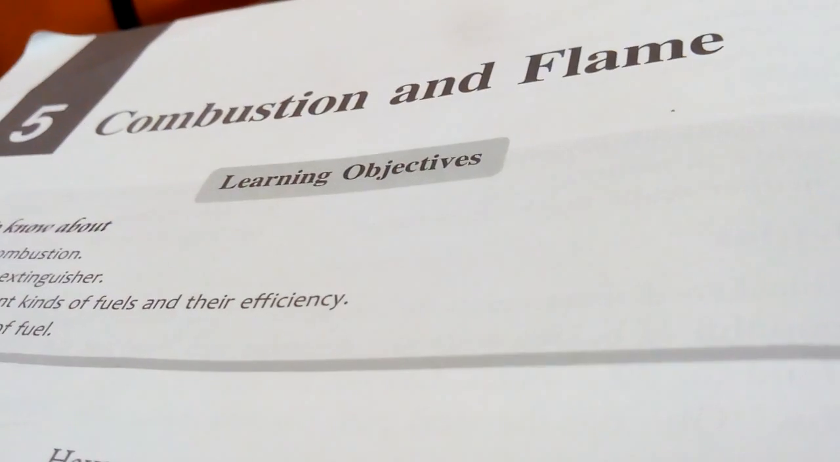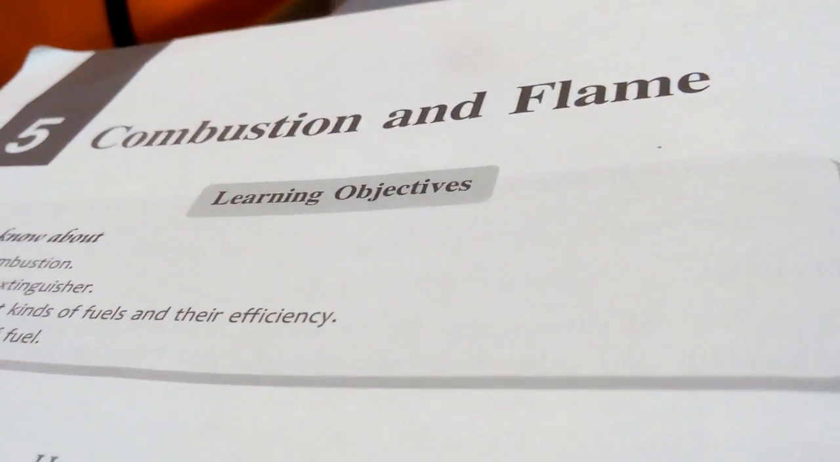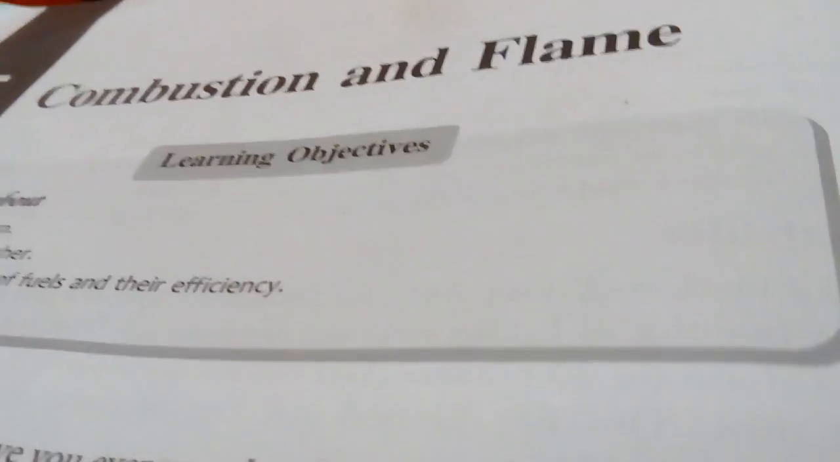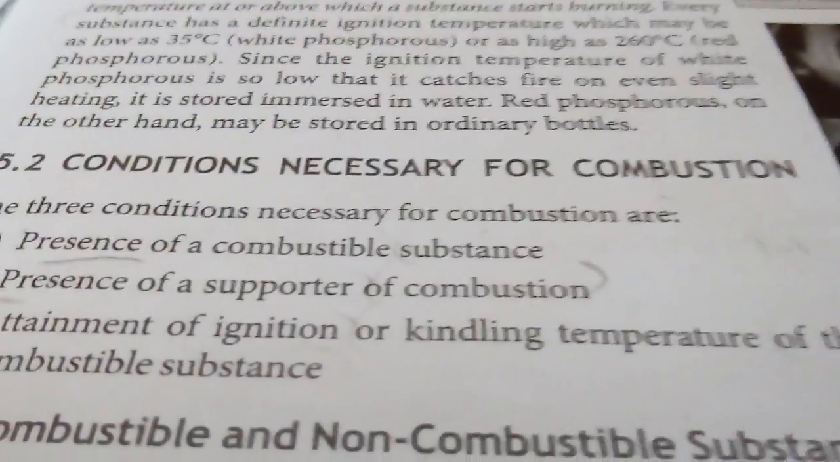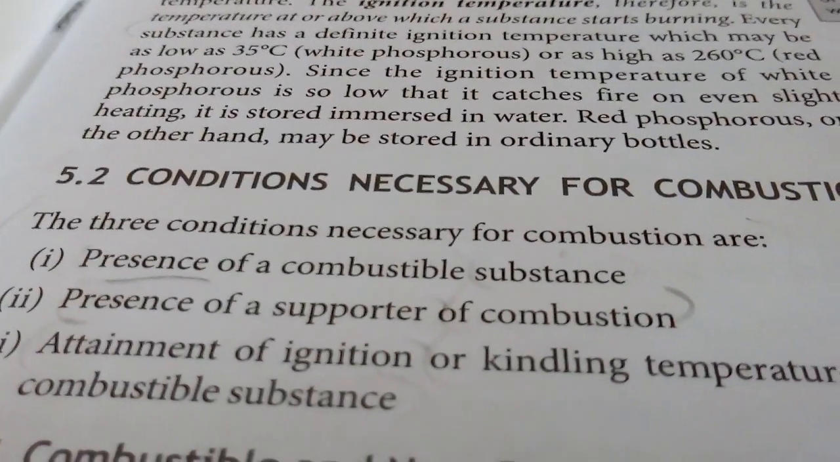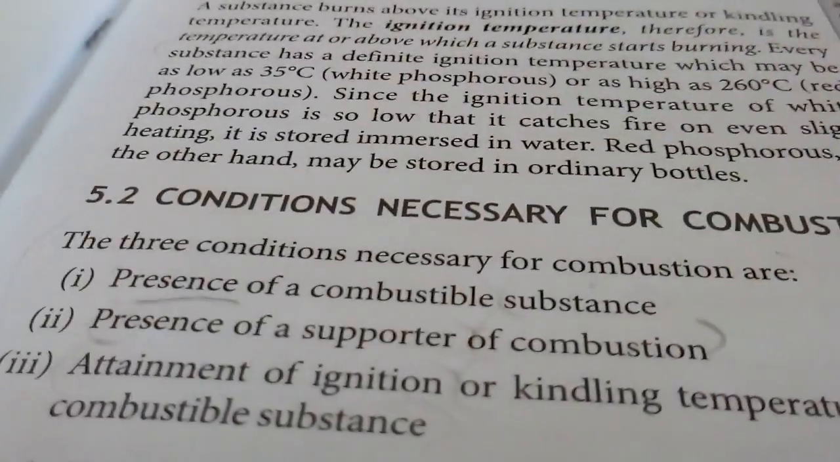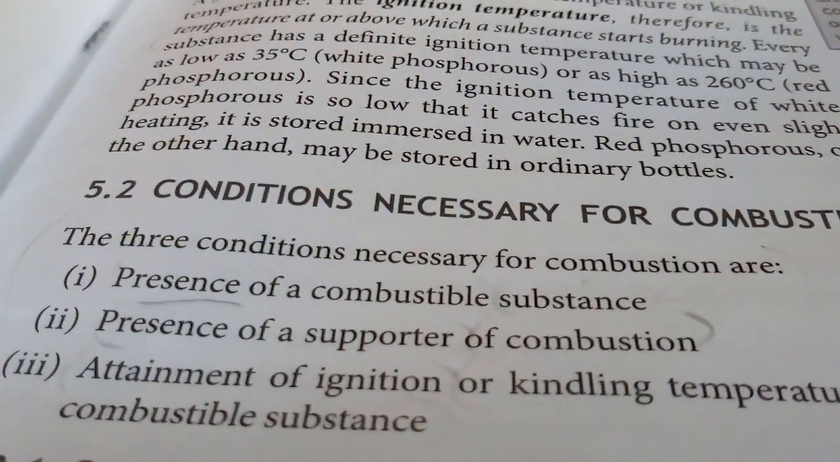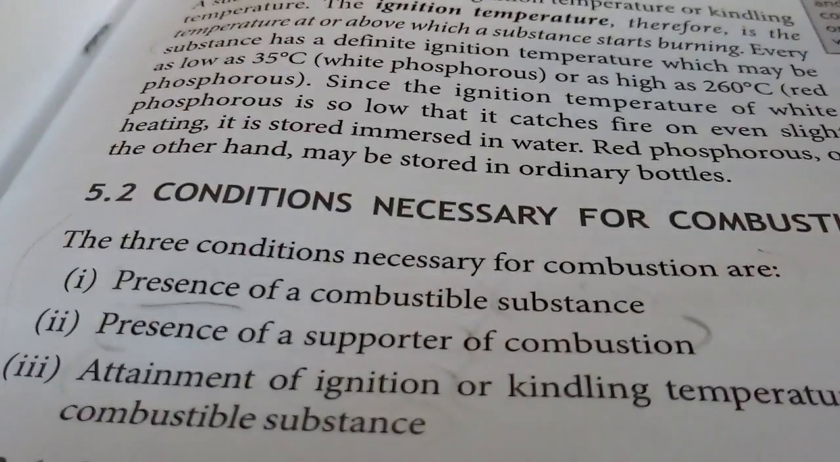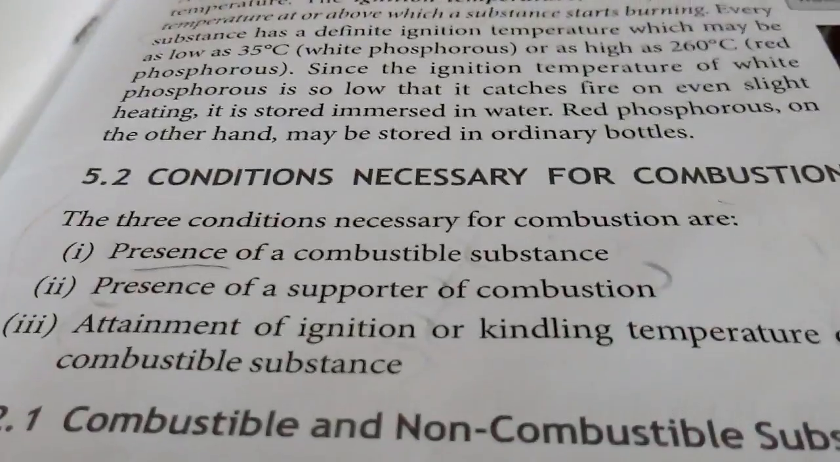In the previous class of combustion and flame, I told about the necessary conditions for combustion. The conditions are: first, presence of combustible substance; second, presence of supporter of combustion; and number 3, attainment of ignition temperature of the combustible substance. Number 1, presence of combustible substance.